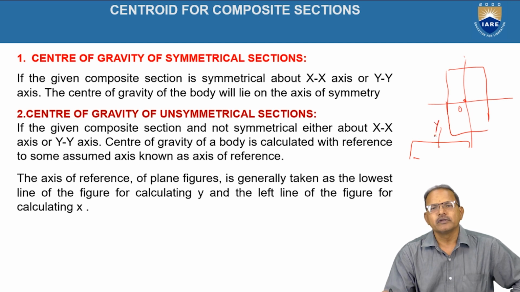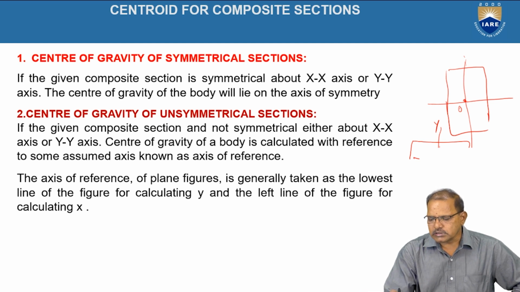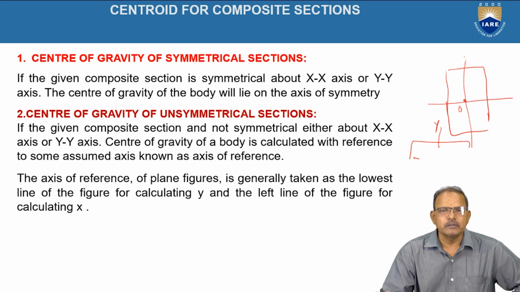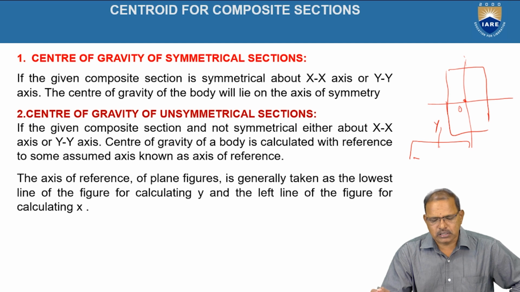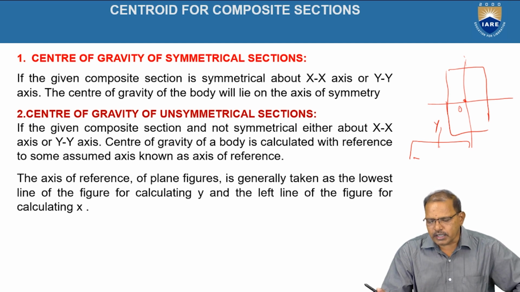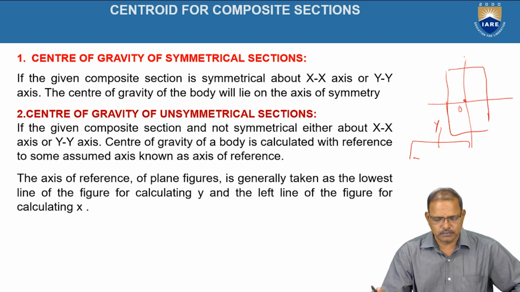Since the object is symmetrical about the vertical line, the center of gravity lies on the vertical line, that is the x coordinate is equal to 0 now. Hence, we have to determine only the y coordinate to represent the position of the center of gravity or the centroid now. Hence, if we identify the symmetrical lines, the location of the centroid or center of gravity of the object becomes simple now.